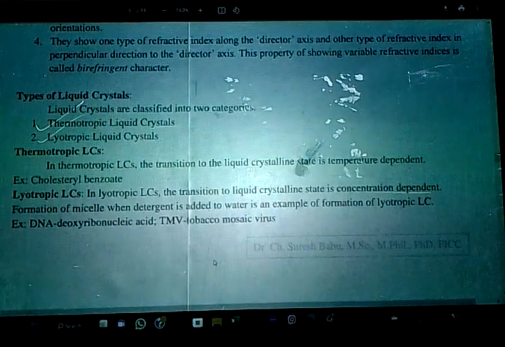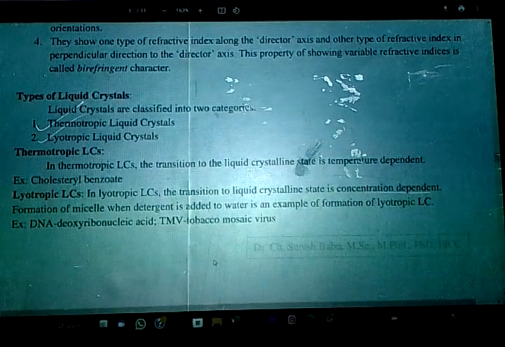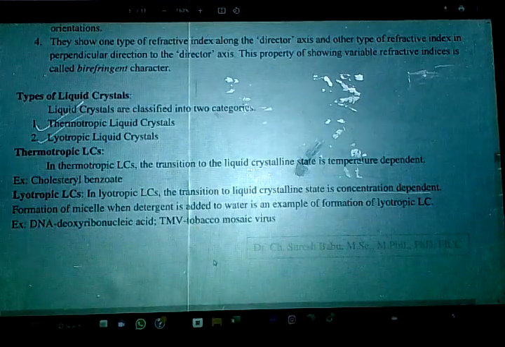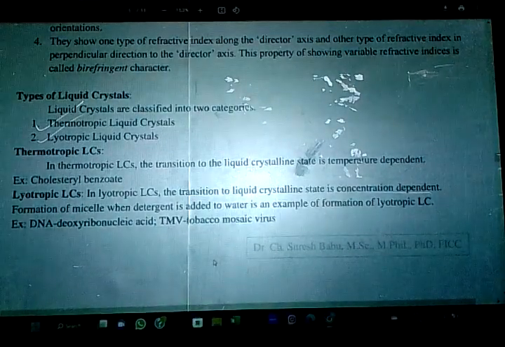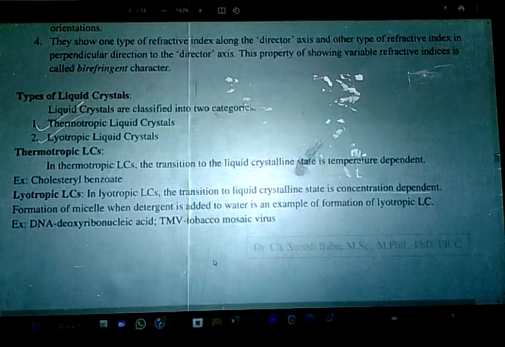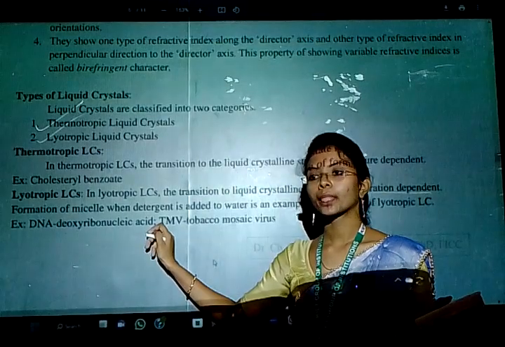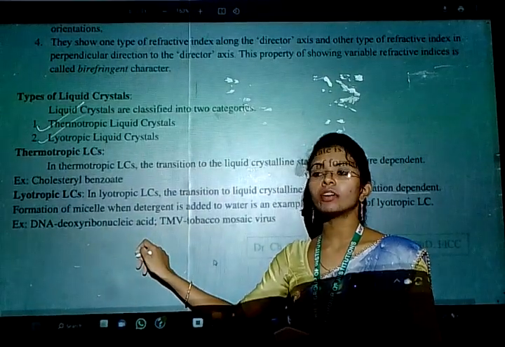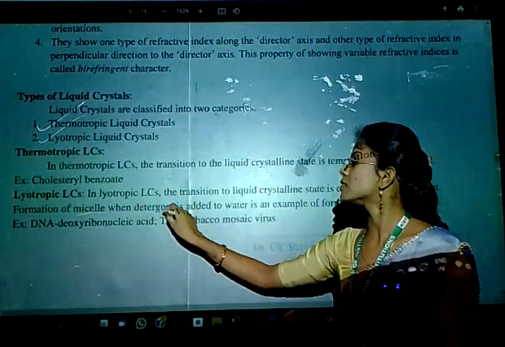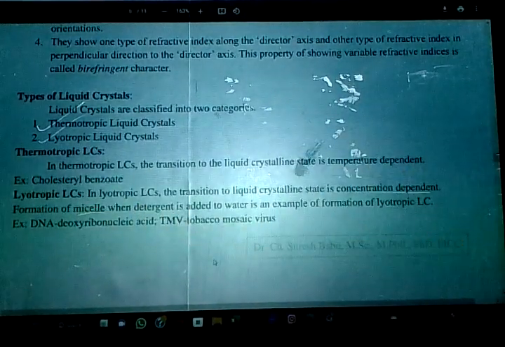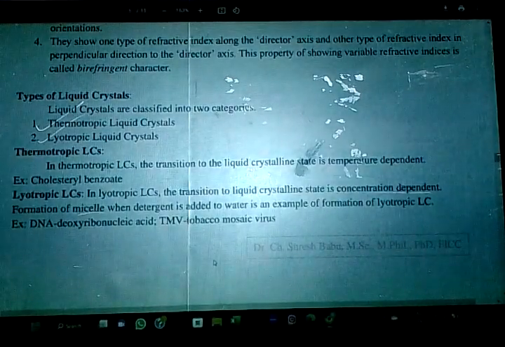Remember the micelle formation where we have come across this? Emulsion polymerization technique. So the formation of micelles. When are we going to get micelles? When are we going to form micelles? After adding detergent. So the formation of micelles when detergent is added to water is an example for the formation of lyotropic liquid crystals.